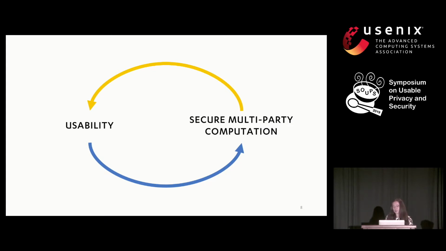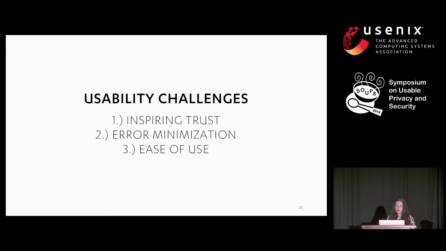What this work demonstrates is that it's possible to measure and then improve usability of secure web applications without any additional privacy cost. As MPC moves from theory to practice, our experiences have shown that MPC needs to be more accessible to our target users. They need to understand and use MPC without mistakes, which both contribute to their trust in our software's ability to protect their sensitive data and to produce accurate results. I'm going to highlight 3 particular usability challenges: 1, inspiring trust; 2, error minimization; and 3, ease of use. For more, they're discussed in our paper.